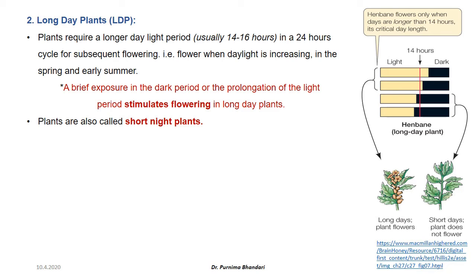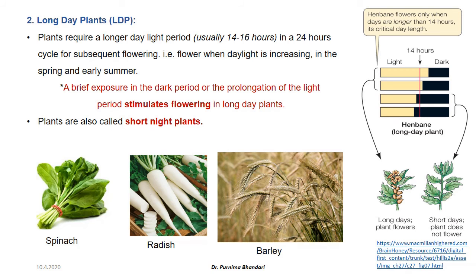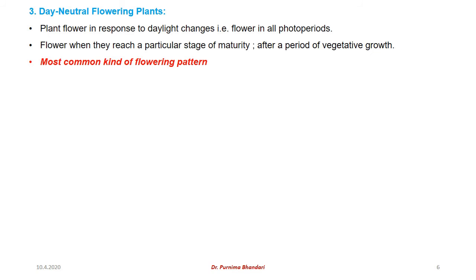In this picture, you can see that when henbane, which is a long day plant, is being exposed to a long day condition, it will flower. In reverse, if exposed to short day period, this henbane plant will not flower. Other examples also include spinach and radish.